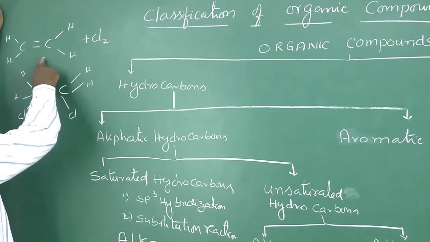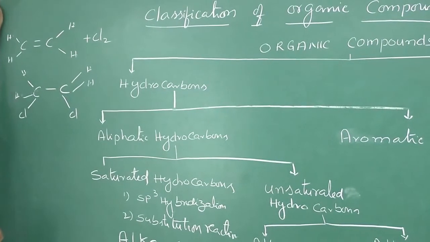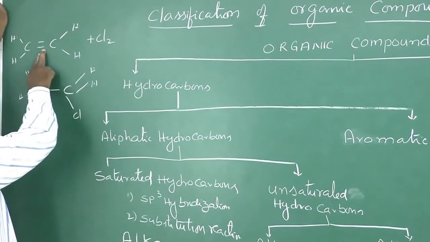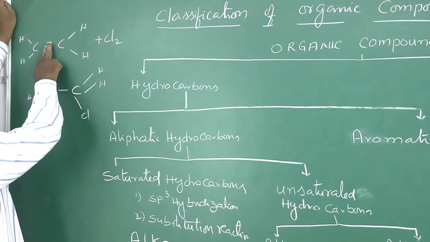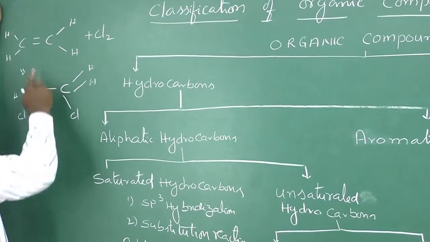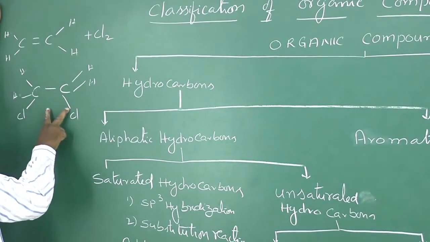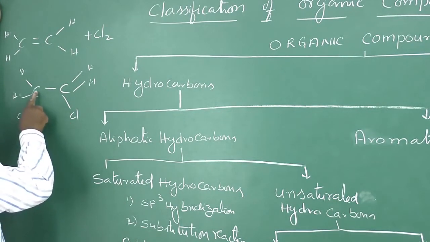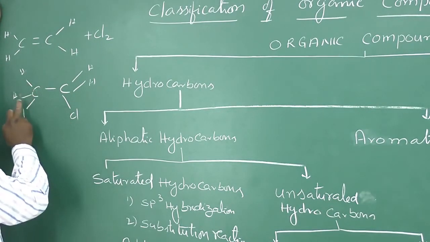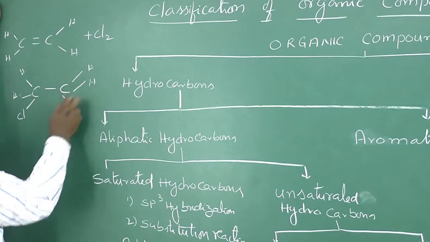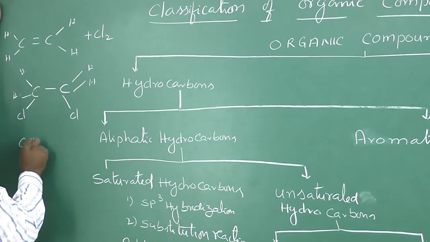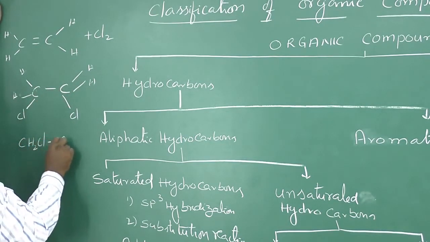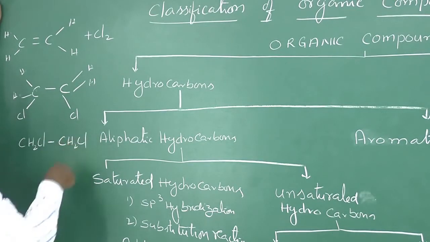When ethylene reacts with chlorine, one of the bonds of the double bond is broken and two new bonds are formed between carbon and chlorine, giving CH2Cl-CH2Cl.